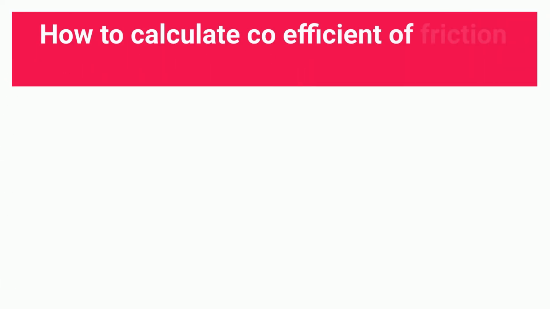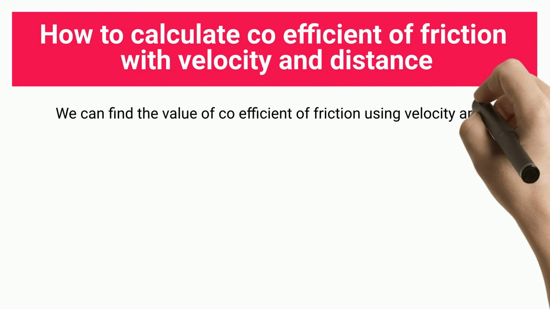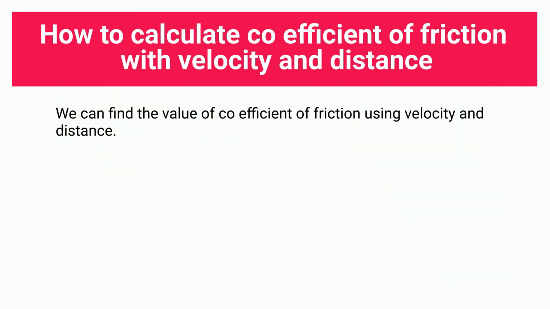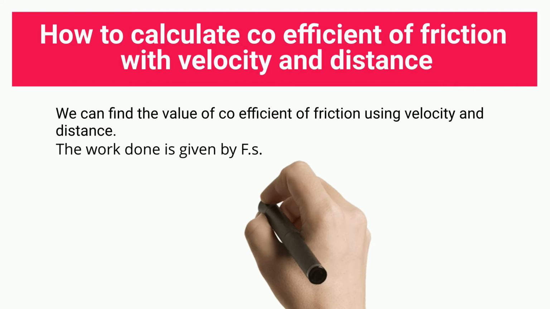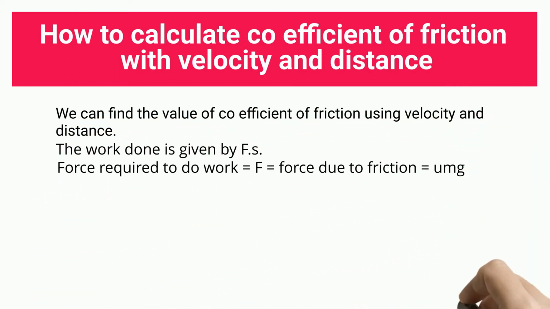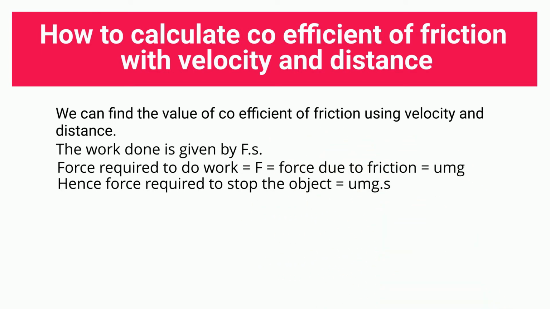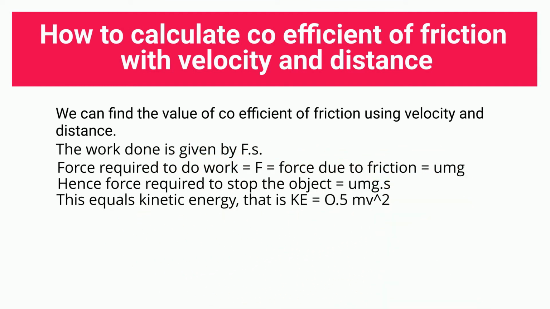How to calculate coefficient of friction with velocity and distance? We can find the value of coefficient of friction using velocity and distance. The work done is given by Fs. The force required to do work equals F, which equals the force due to friction. Hence the force required to stop the object over a distance s. This equals the kinetic energy, that is KE equals 0.5 mv². Hence, μ equals v²/2gs.